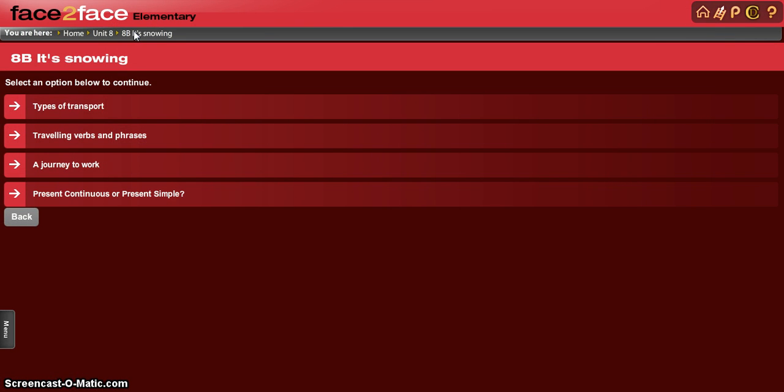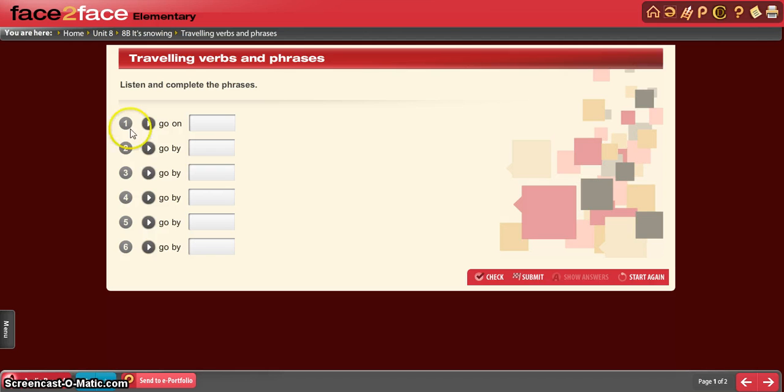Next set of exercise, traveling verbs and phrases. It says, listen and complete the phrases. Go on foot, like walking. Go by bike, by bicycle. Go by boat.